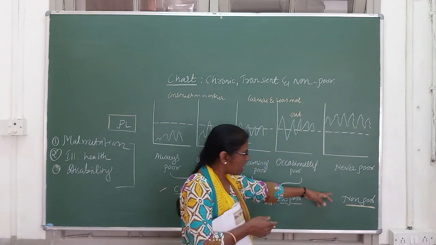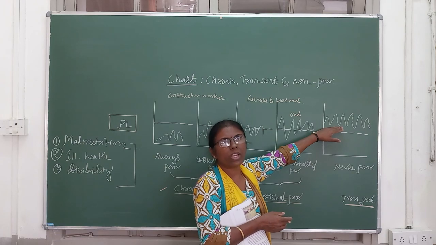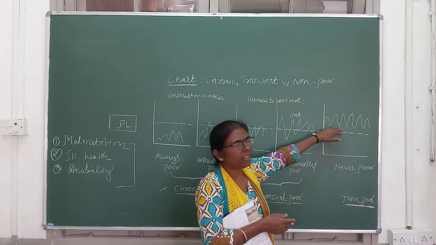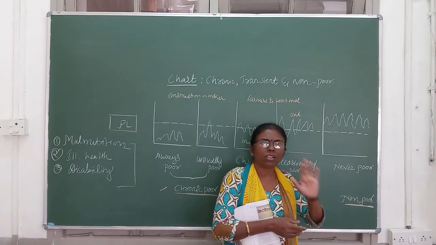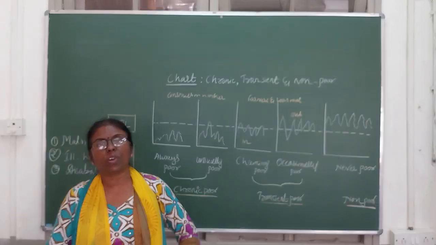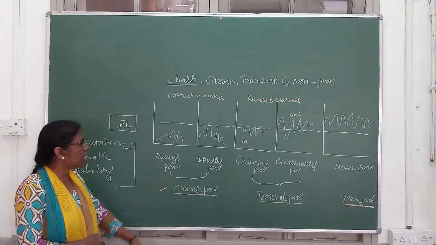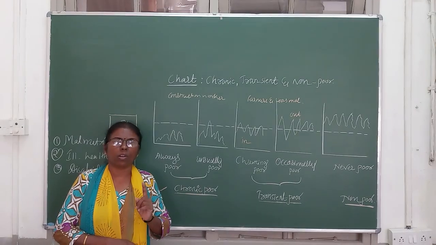Come to this last point, non-poor. Non-poor means they are always above the poverty line. It means they are never poor, so they are non-poor. So these are three important categories of poor. Once again I will repeat: chronic poor, transient poor and non-poor.